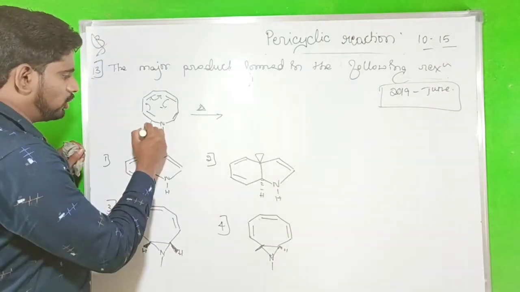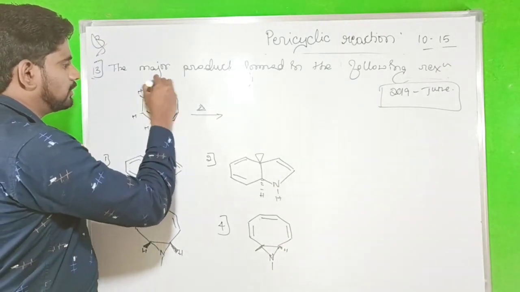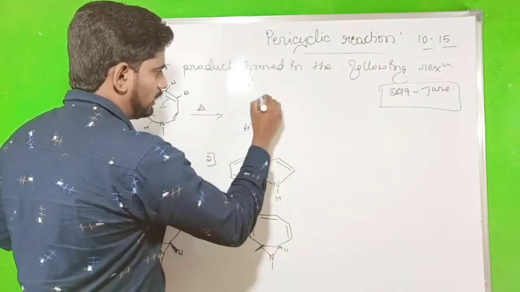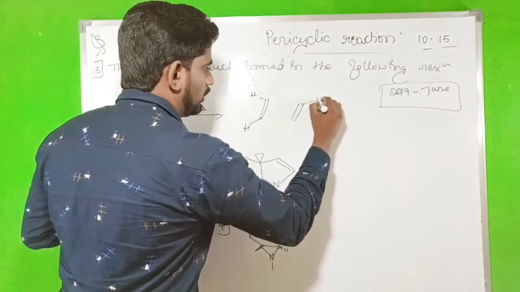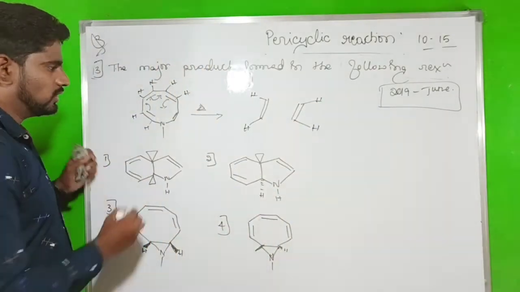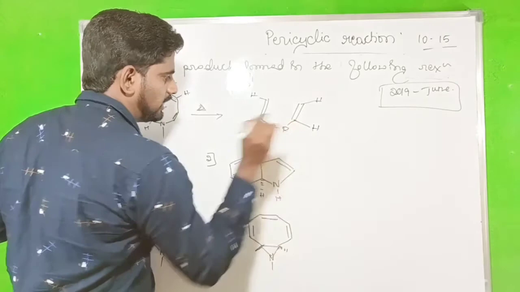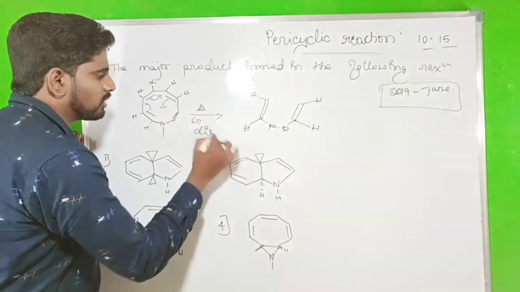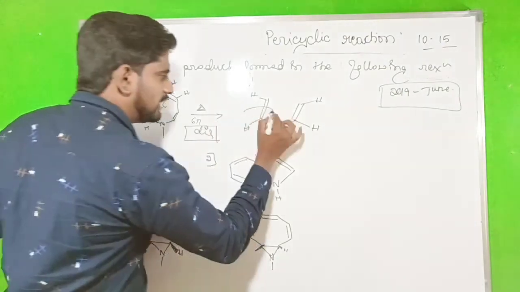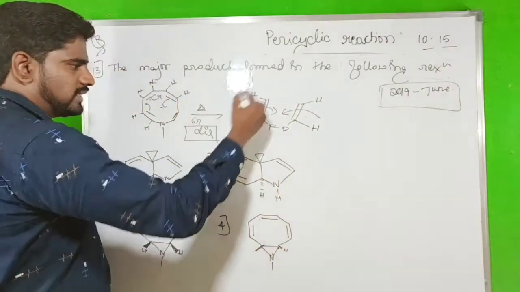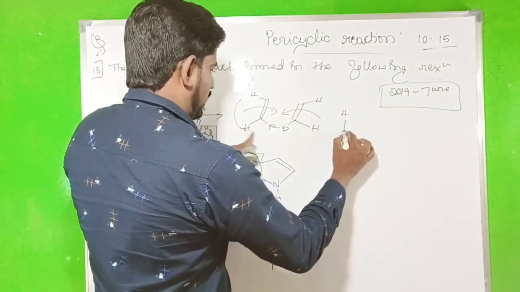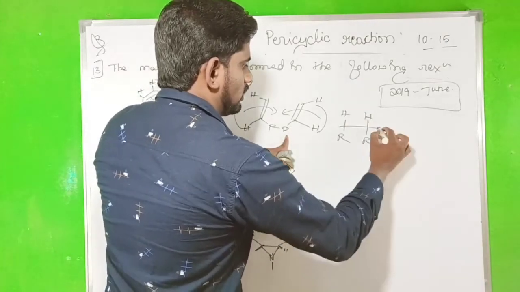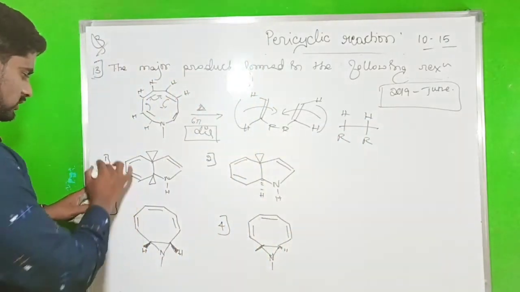All the hydrogens are in the same plane. Write the model: hydrogen, hydrogen, hydrogen, hydrogen on the same side, and this one will be the R carbon chain. In thermal condition, 6 pi electrons means disrotation. While doing the disrotation, the same H goes up and R goes down, and here also H goes up and R goes down. So a cis product is obtained. The correct option is this one.